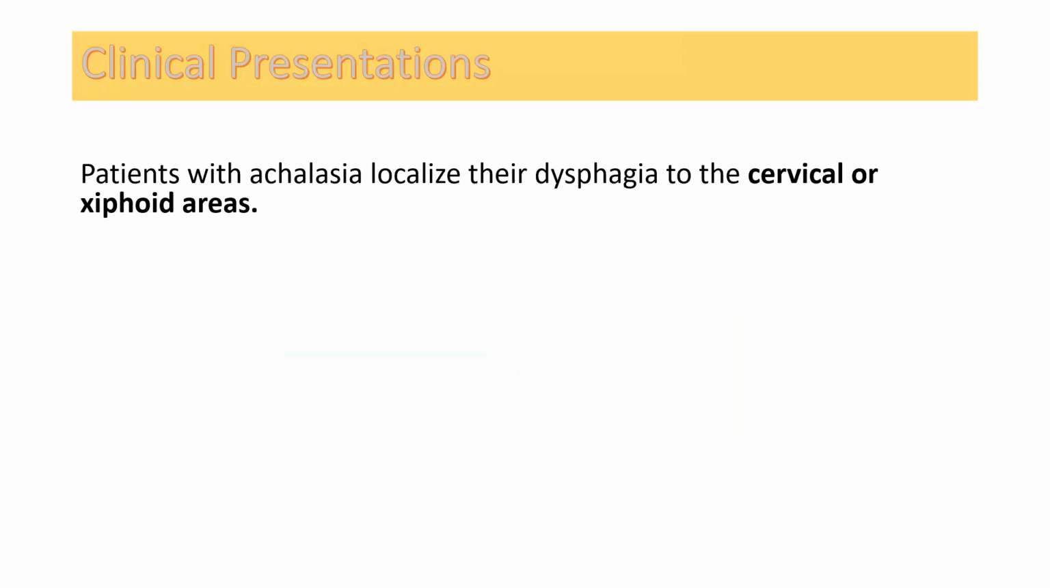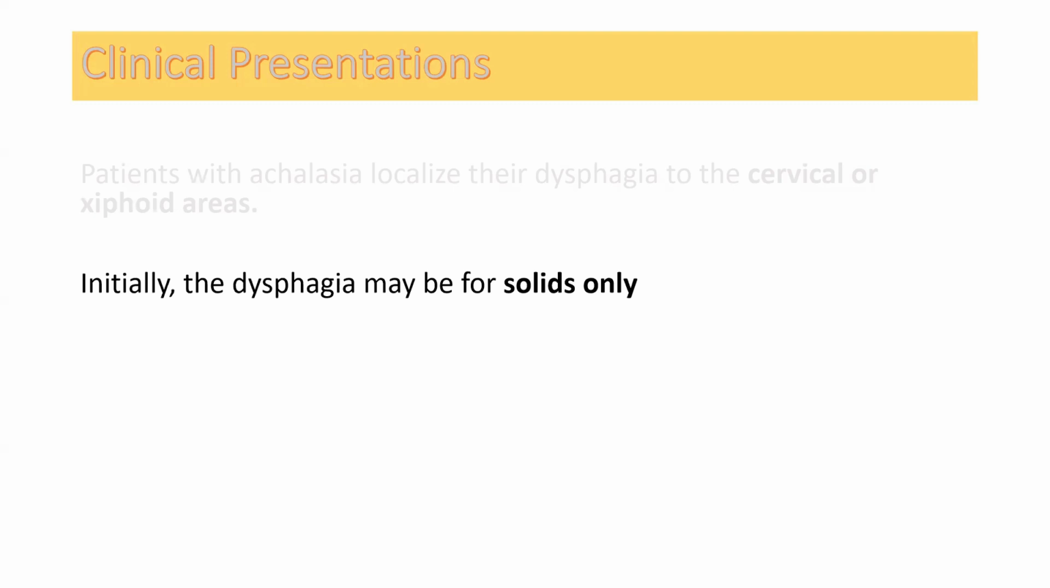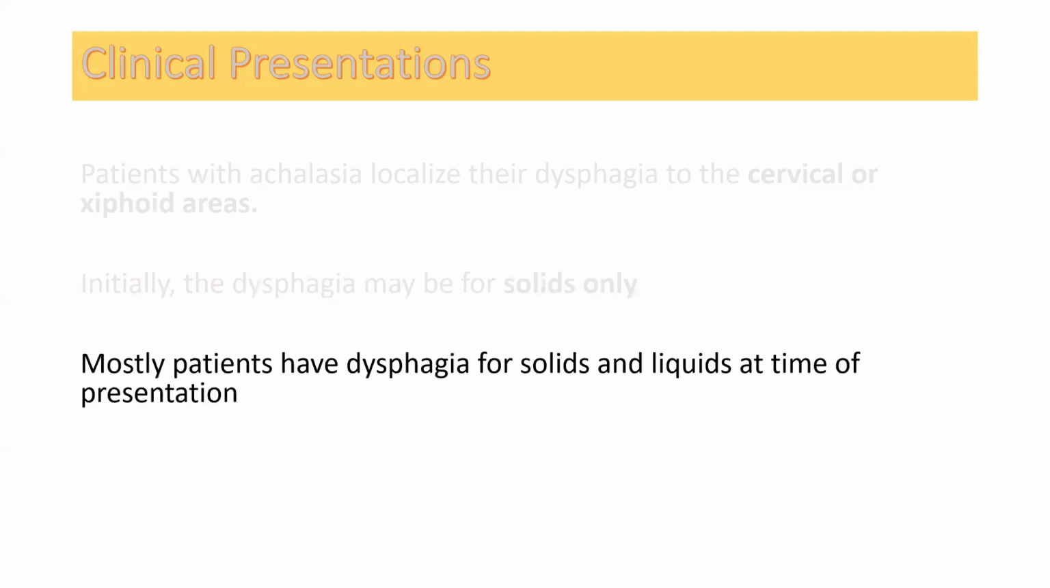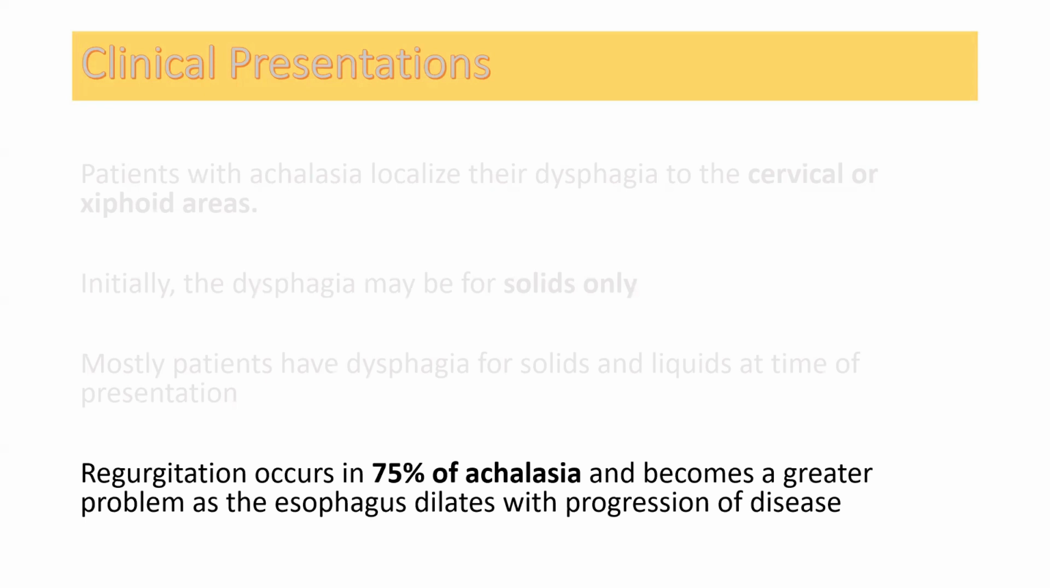Continuing the clinical presentations, we see that a patient who presents with cervical or xiphoid area pains may have achalasia. And initially, the dysphagia may be for solids only, but it can go further to solids and liquids when there is progression of the disease. 75% of achalasia patients may present with regurgitation, and it becomes a greater problem as the esophagus dilates, and because of which there is hypertonic pressure, and food may be regurgitated.